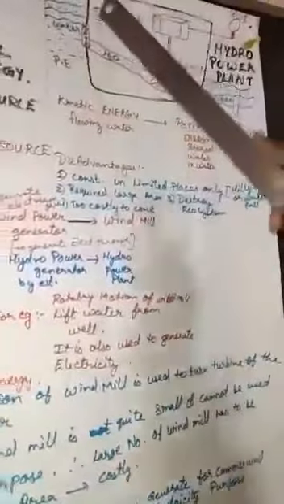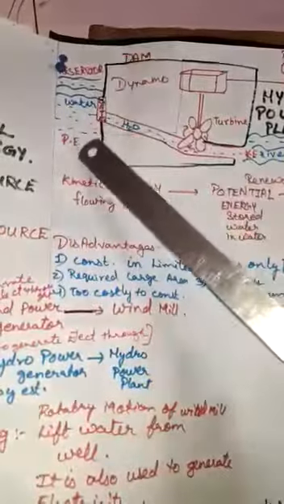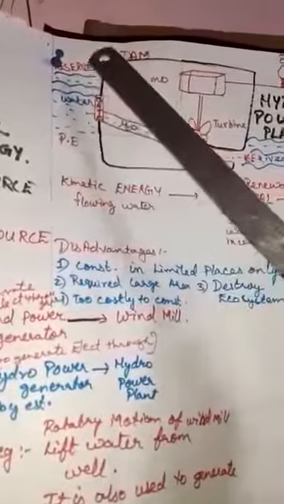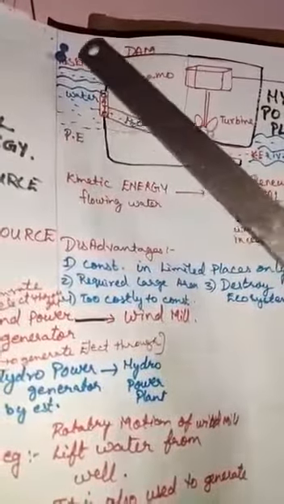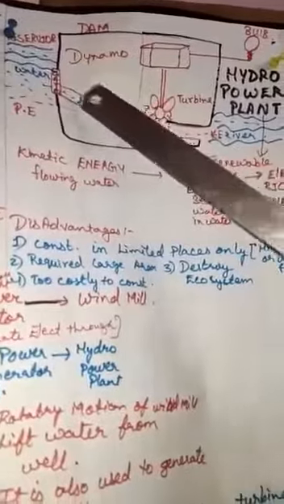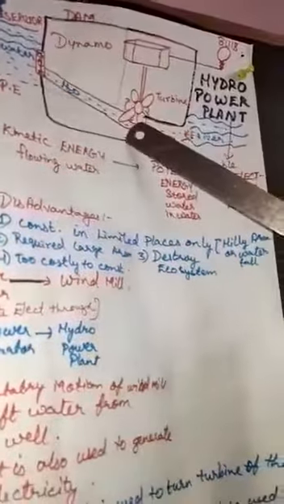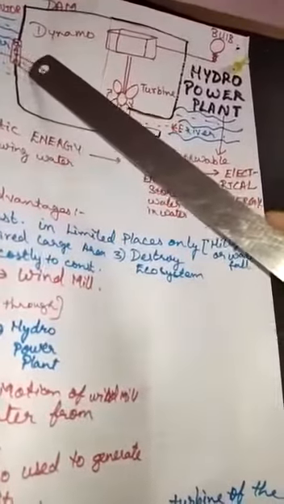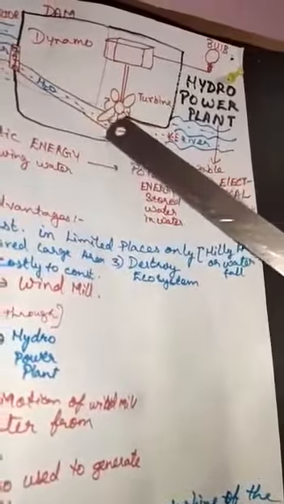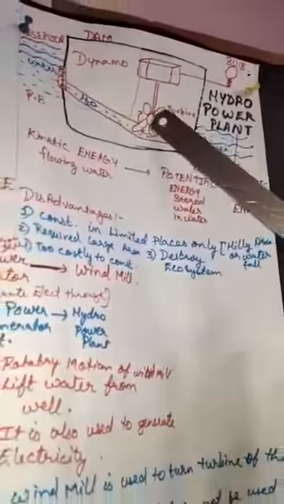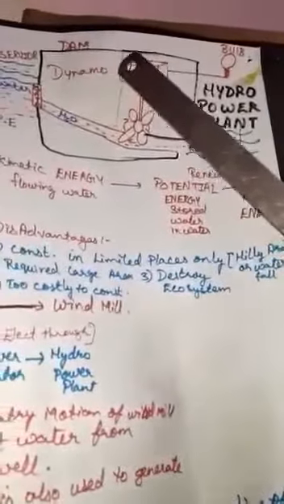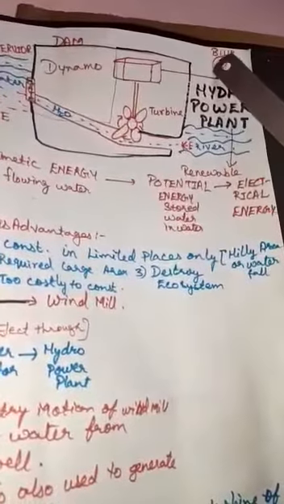This is a dam, and a large amount of water is stored in the dam. Stored water is in the form of potential energy. When the entrance gate is opened, the large amount of water comes down with high pressure, and here the turbine is connected. The water at high pressure leads the turbine to move. The rotating turbine is connected with the generator, the dynamo, and this dynamo leads the bulb to glow.